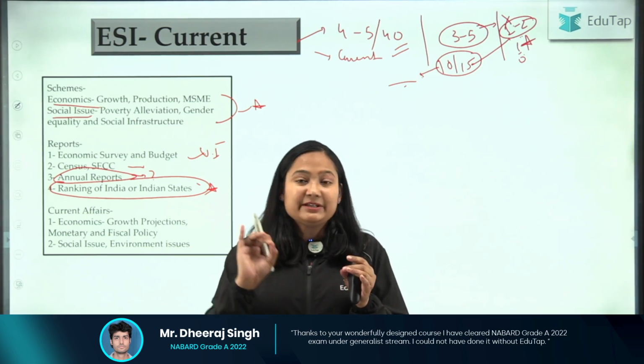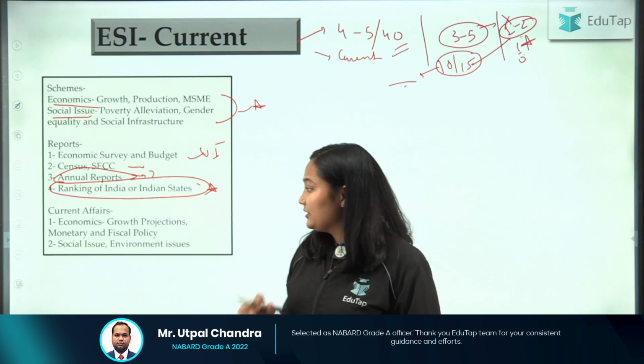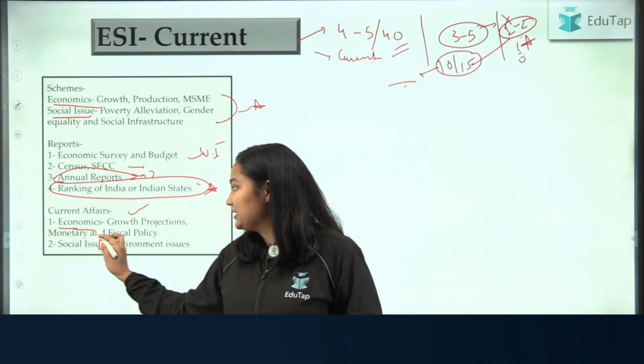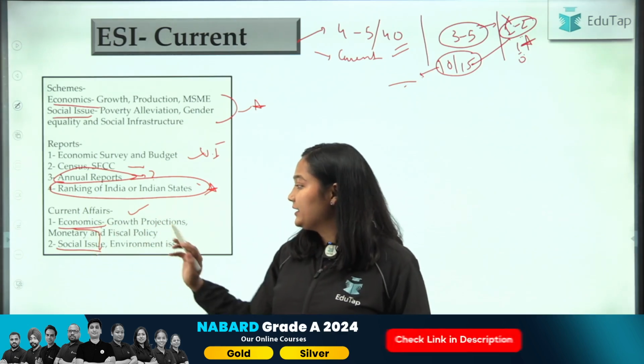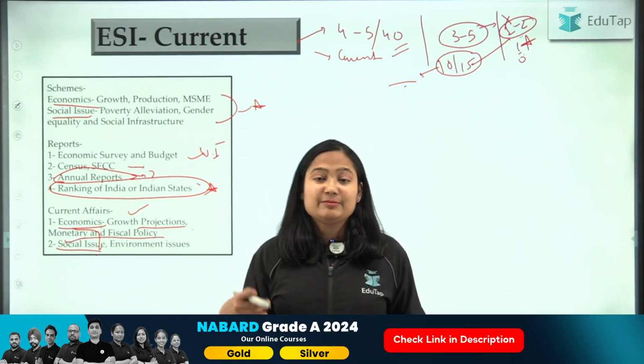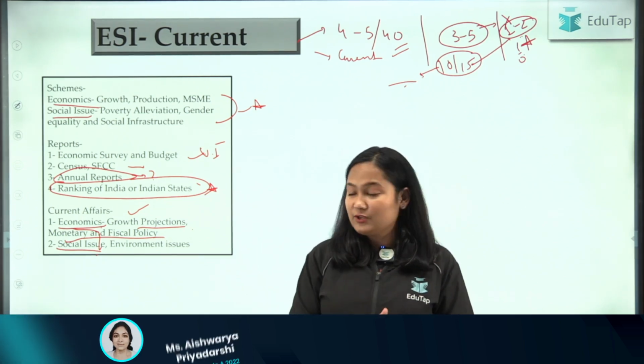See, is it related to your syllabus or not? If it is, you will have to read it. If not, you can skip it. Then current affairs, when we are talking about it, you will again have to do the current affairs related to economics and social issues. In economics, growth projections that are there, monetary and fiscal policy, if any change has been made, repo rate, if any change comes, these kinds of things you need to cover.